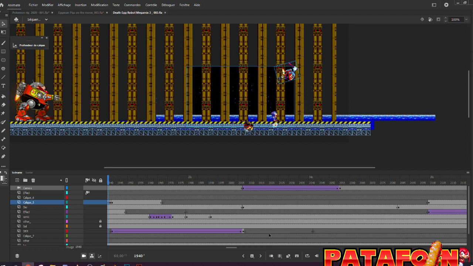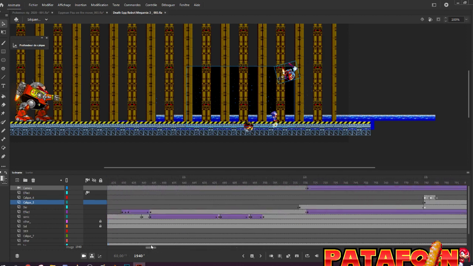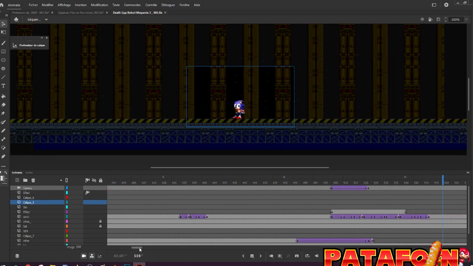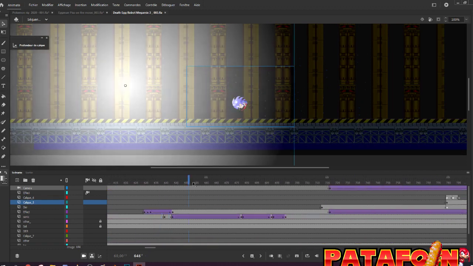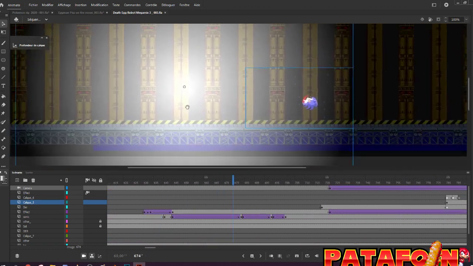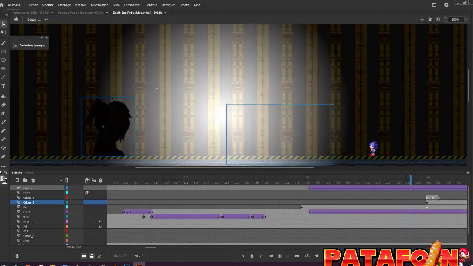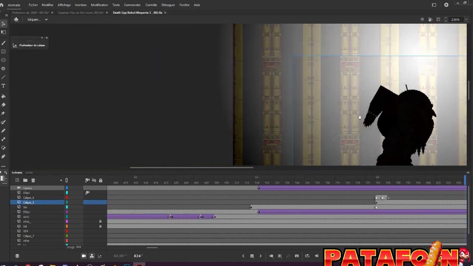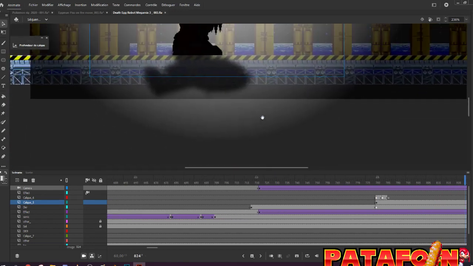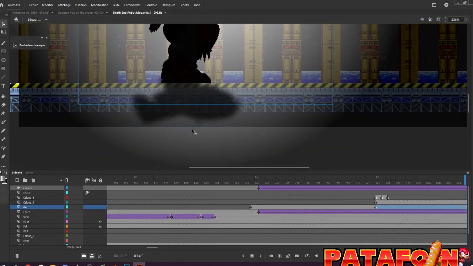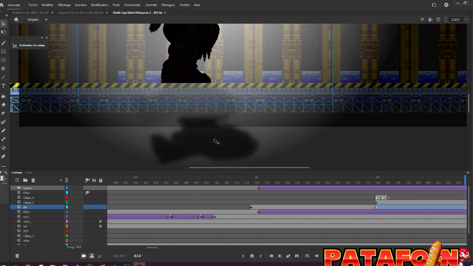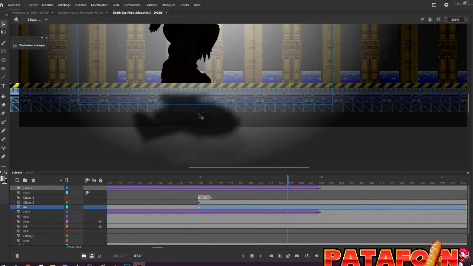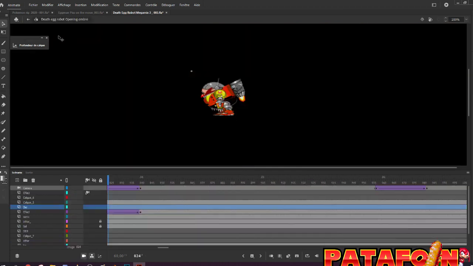Okay, so you have the introduction here. You have a big blur effect with the light. And you have the Death Egg waiting with the shadow effect. I think this shadow is just a copy of the main robot.